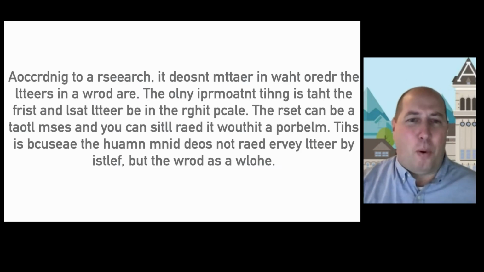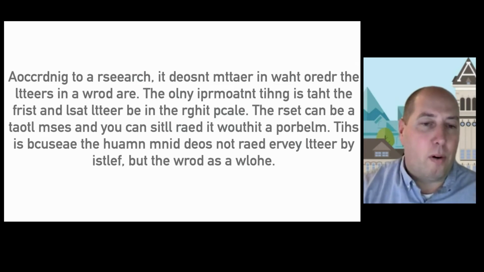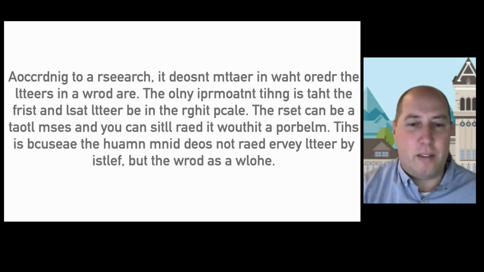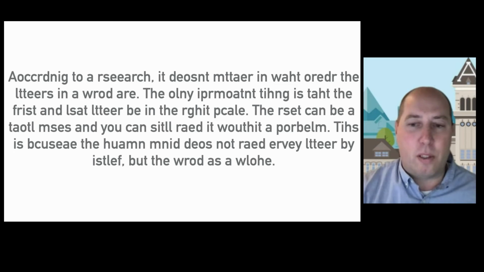The point of this is that you can still determine the meaning of text, even if the letters are not in the right order, so long as the first and last letters are correct. And the last sentence of this text states, "This is because the human mind does not read every letter by itself, but the word as a whole." That is fundamentally incorrect. We don't read the word as a whole. The reason why we can properly deduce what these words are is because your brain is essentially playing Wordle on each of them, and it's filtering out the nonsense words that don't align with those established neural patterns, and it's replacing them with the most logical replacement.